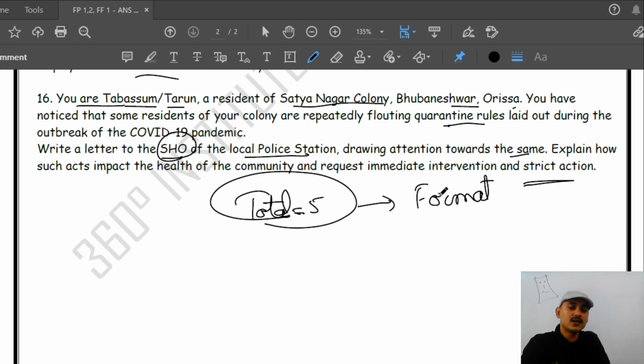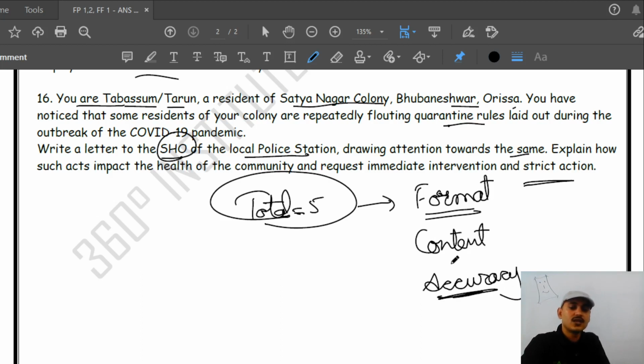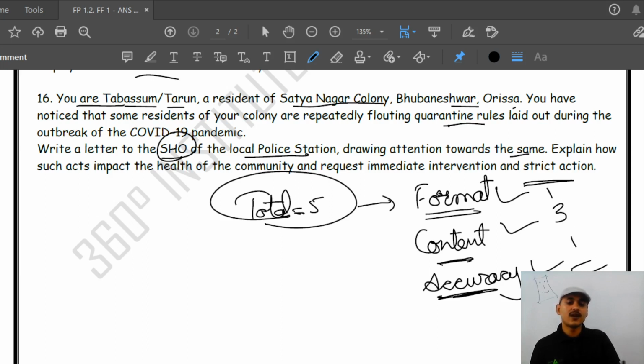You will be marked in different parts, so you need to do these parts properly. Suppose in content you get 3 marks, or 2 marks in another part. They divide it like that, and this is how you get 5 marks.